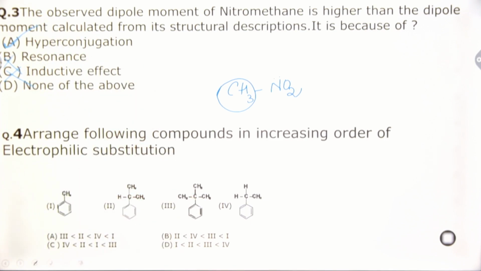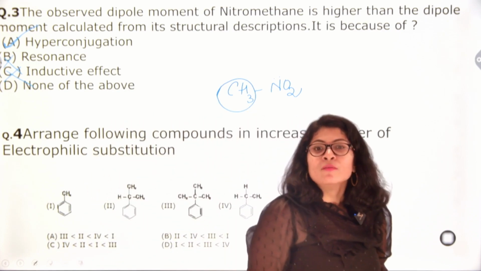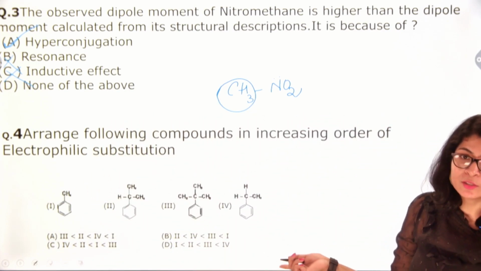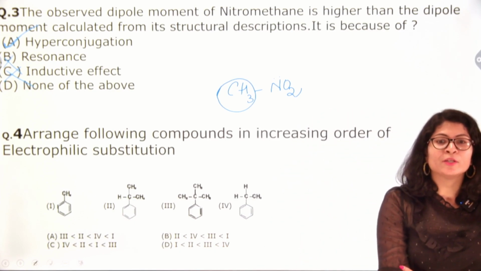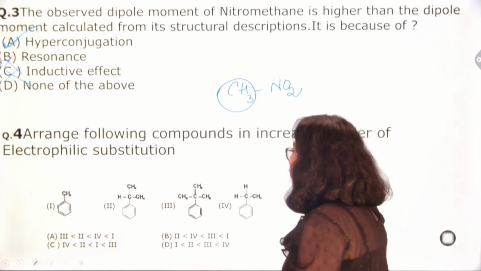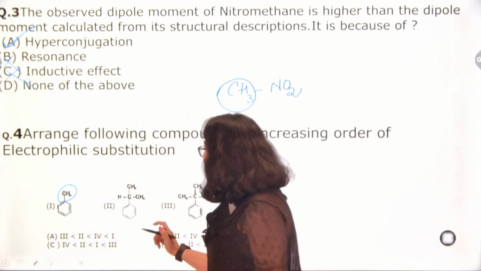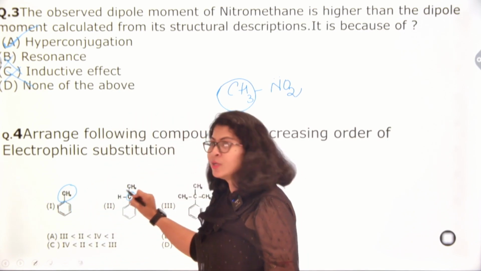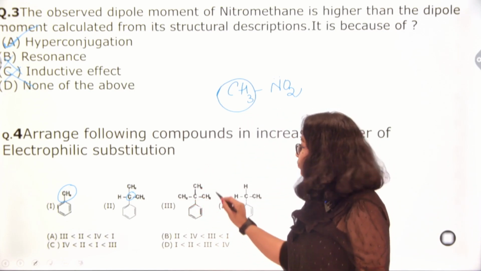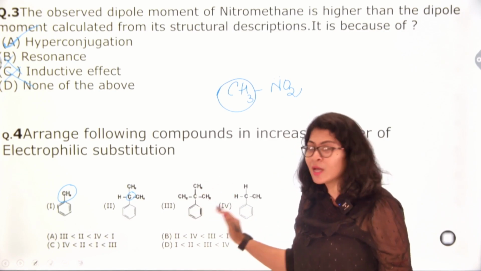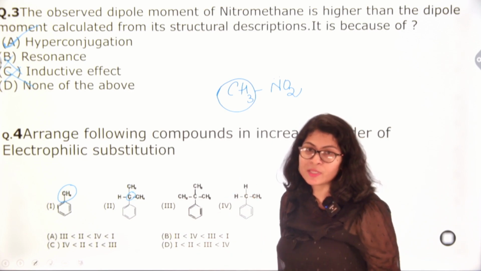Okay. Next is a very interesting question, and this is a question I have discussed in the video itself. So here I want all of you to pause the video and try answering this question. The next is arrange the following compounds in increasing order of electrophilic substitution. In the first case, I am having a CH3 group on top of benzene. Here I am having CH3, CH3, H. Here I am having a tertiary butyl group basically. All the 3 CH3 groups are placed on the carbon atom. And the fourth case, what happens? CH3, C, H, H, 2 hydrogen atoms are present over here.